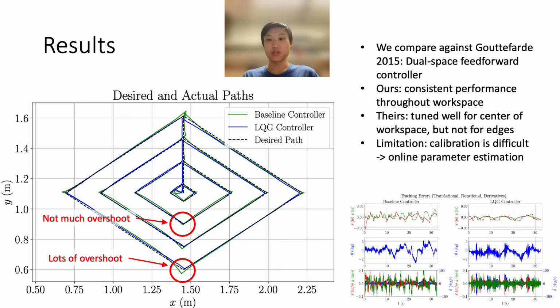We also compare the dual-space feed-forward PID controller from Gudafard's 2015 TRO paper as a baseline. We see that the performance near the center of the workspace is comparable, but the baseline has considerable overshoot near the edges of the workspace. In contrast, our controller maintains good tracking performance even near the edge of the workspace.